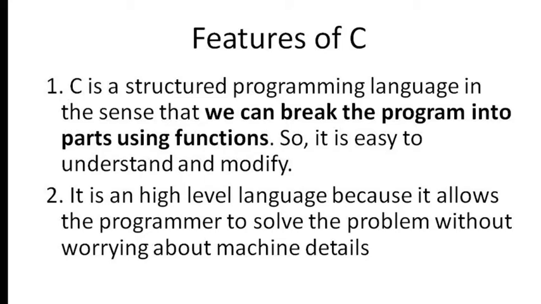A high-level language is similar to English-type language. It is easy to understand. It lets the programmer develop a program without worrying about machine details. It has a wide variety of operators with which a program can be developed easily. As I said, C has a wide variety of operators. By using these operators, we can write the program very easily.